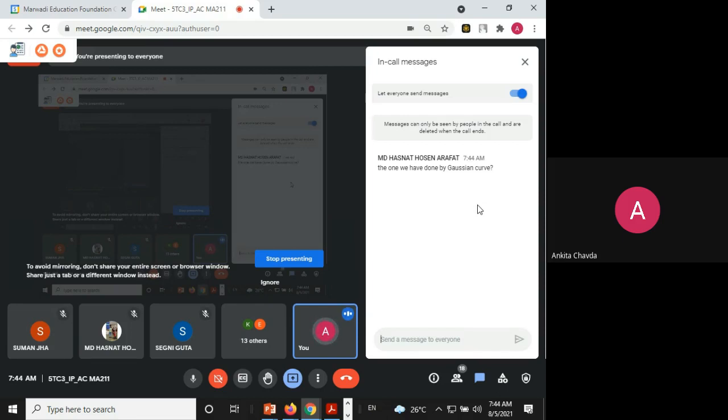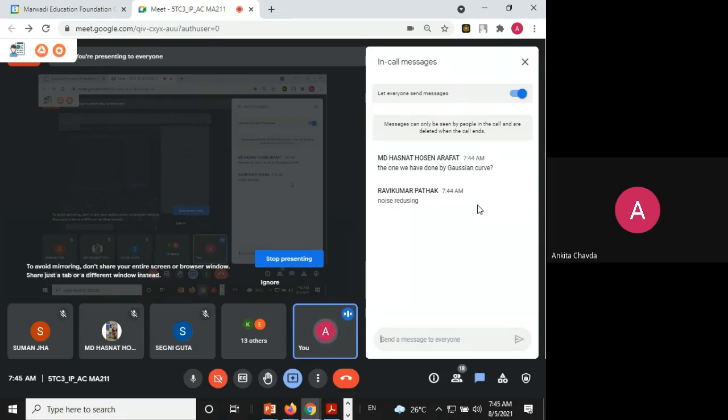Yes, for that we will have the formulas and everything that we will see. The one we have done with the Gaussian curve. No, not that. I'm just asking what are the different smoothing filters. Smoothing filters we have seen, no, average. Yeah, that Gaussian curve, that is correct, Hassan. So we have seen the average filter, weighted average filter, right? The main agenda was what? We just want to remove the noise, right? Because the sharp transitions maybe are the noise. Yes, so noise reduction, that was the task, right?